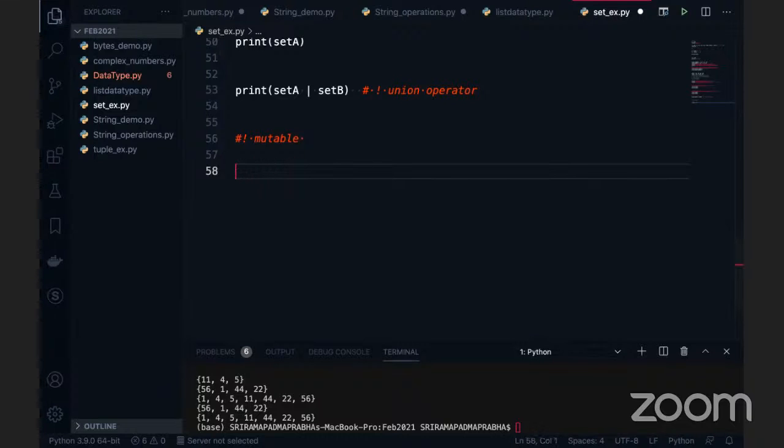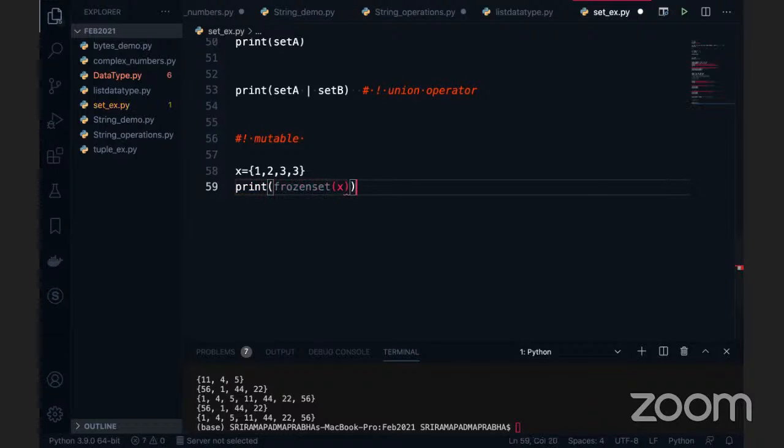For example, x is equal to 1, 2, 3, and you can take a duplicate also if you want. And this x I want to give to the frozenset. The frozenset is an existing, predefined function. I'll pass the x to this. Now I want to use it: print of frozenset x.